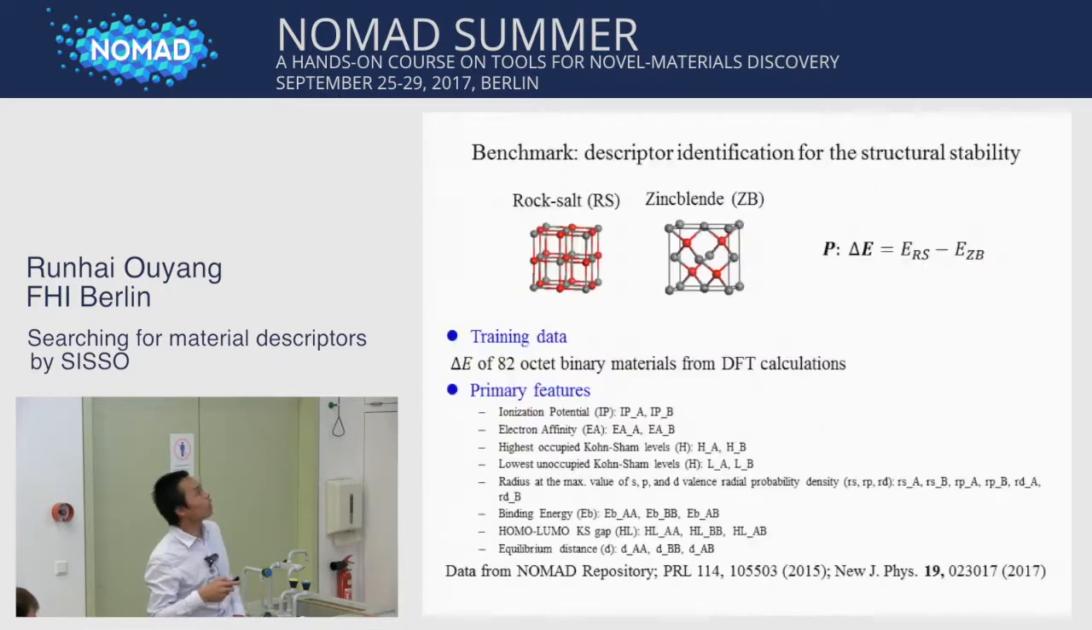Now let's see a benchmark, descriptor identification for structural stability. Here the property is the energy difference between two structures. For the training data, we take 82 energy differences of binary materials from DFT calculations. And for the primary features, the input variables, they are atomic parameters, for example the ionization potential, electron affinity, and so on. And all the data are obtained from the NOMAD repository or this paper.